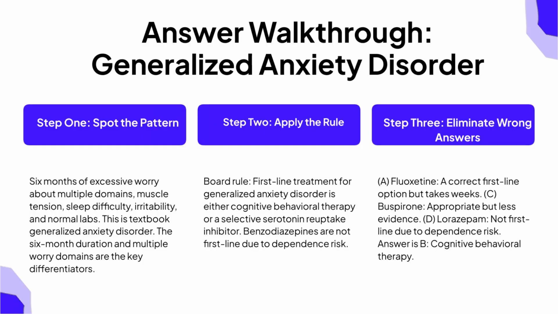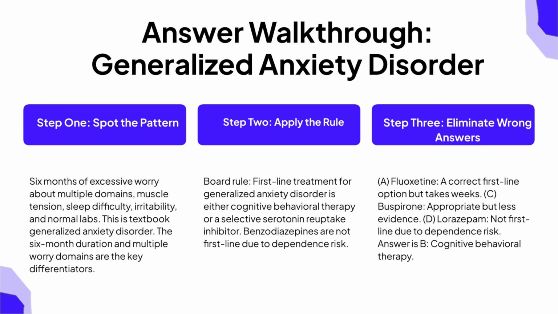Let us break this down step by step. Step 1. Spot the pattern. This patient has 6 months of excessive worry about multiple domains with muscle tension, sleep difficulty, and irritability. Normal labs rule out medical causes like thyroid disease. This is textbook generalized anxiety disorder. The 6-month duration and multiple worry domains are the key differentiators from other anxiety disorders.